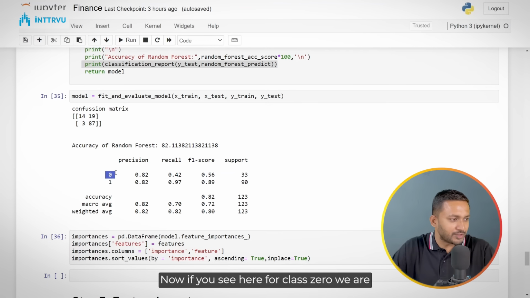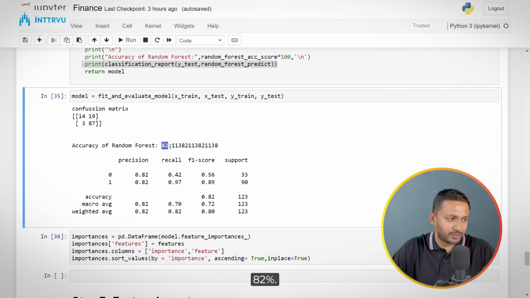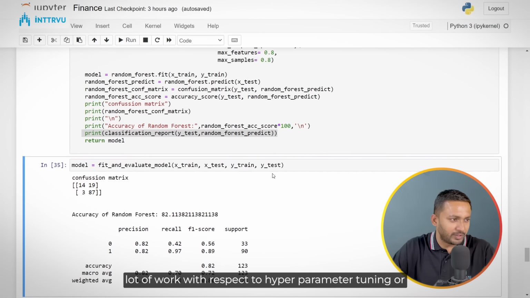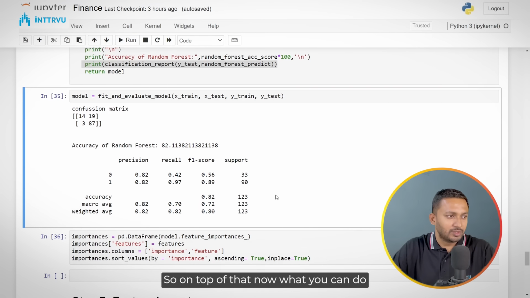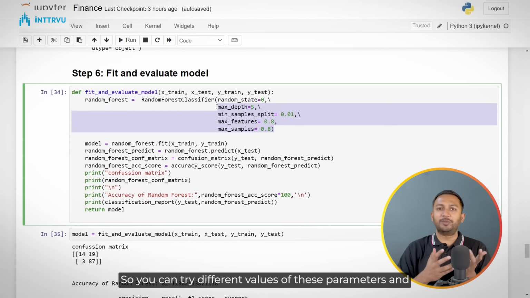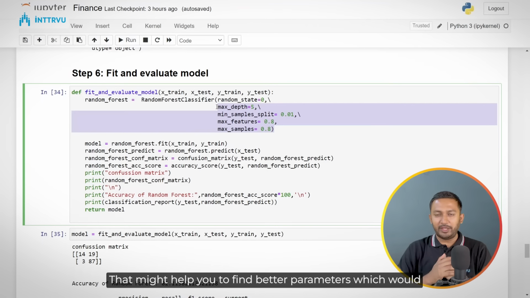Now if you see here, for class 0 we are getting precision of 0.82 and recall of 0.42, and the overall F1 score that we are getting is 0.56. For class 1, the overall F1 score that we are getting is 0.89, and the accuracy of this random forest model is 82%. So basically we have built a decent model without doing a lot of work with respect to hyperparameter tuning or anything else. On top of that, now what you can do is, we used these fixed parameters, right? So you can try different values of these parameters and do hyperparameter tuning using cross validation. That might help you find better parameters which would improve the results slightly.